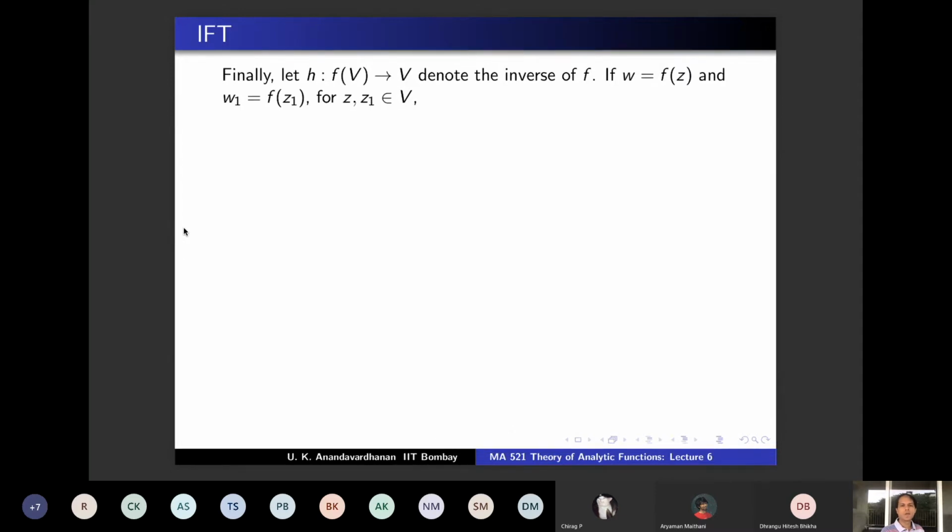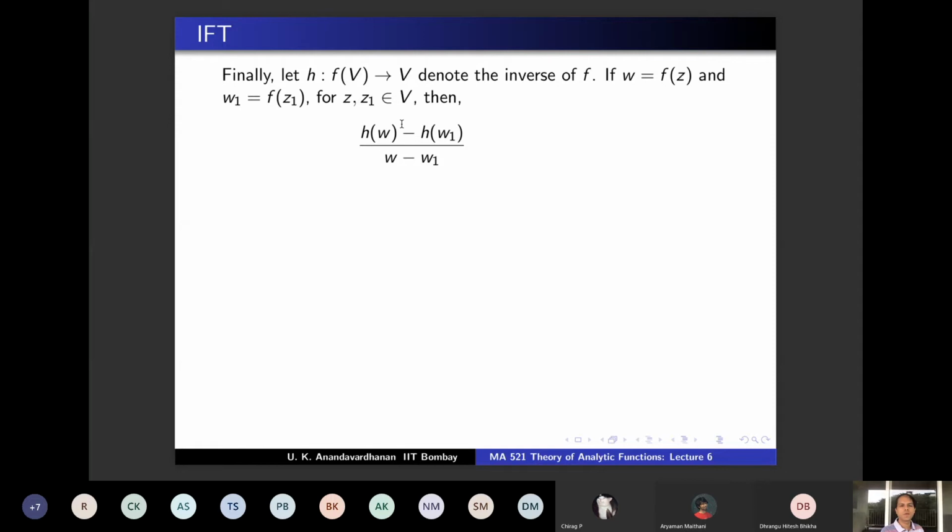And if w equals f of z and w1 equals f of z1, for z and z1 in V, we want to show that h is holomorphic. You want to show that h is differentiable at w1, and w1 is arbitrary. So what is the quotient that you have to consider? You have to consider h of w minus h of w1 by w minus w1.